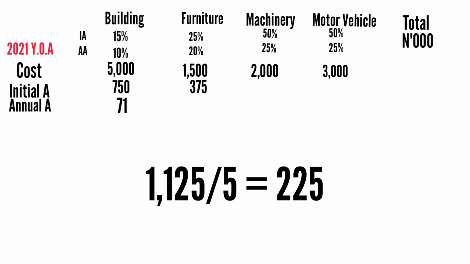Since in the first year of assessment, they can only claim for 2 months because only 2 months is represented. It does not mean that the asset lived for only 2 months. This is accounting. It does not mean that the asset lived for only 2 months, so the asset is still alive. But it's about periodic reporting.